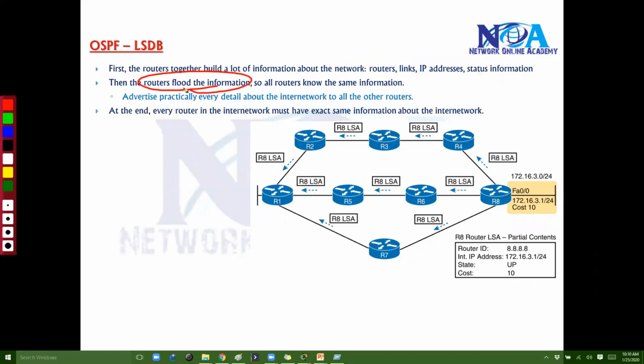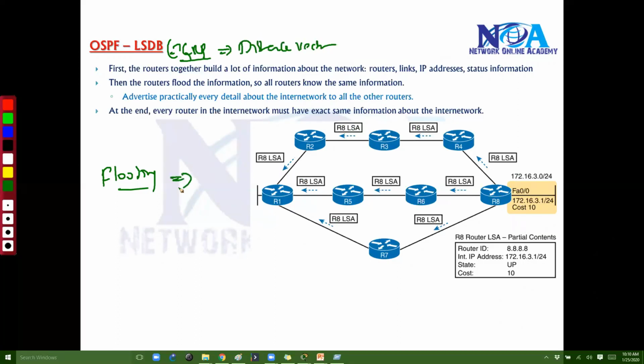So the routers are going to flood the information out of all the neighbors, and those neighbors again will pass it on to the remote neighbors. So it will go on. We call this the flooding state. That's the difference from EIGRP protocols. If you have learned some EIGRP concepts, there is no flooding concept in distance vector protocols. But in link state protocols, like OSPF, the initial flooding will happen.